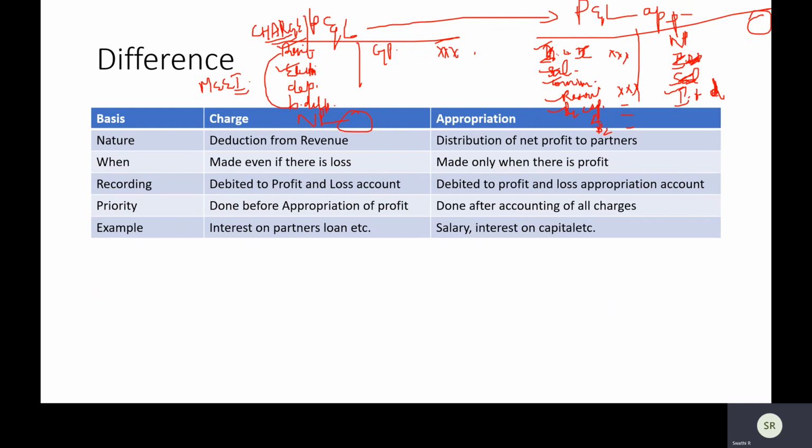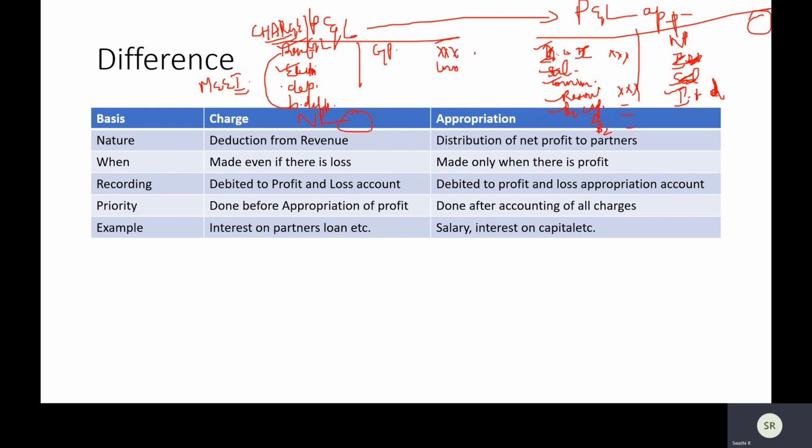Rent, similarly. If you say, oh, you know what, I'm really running under losses, instead of gross profit this time I got gross loss, so I'm really sorry, I can't pay this month's rent. What will your house owner, or whoever is the owner of the shop, say? Then kindly vacate. You're not paying rent, it's okay, but kindly do vacate.